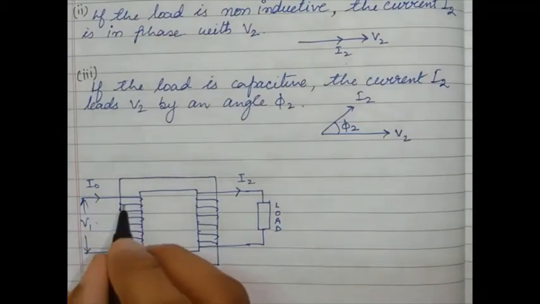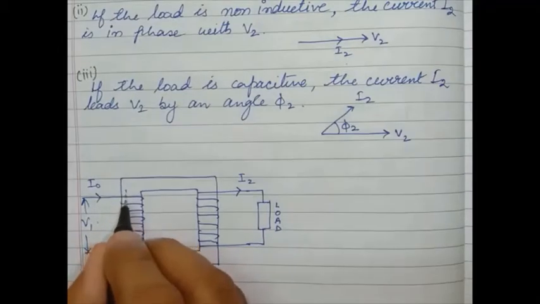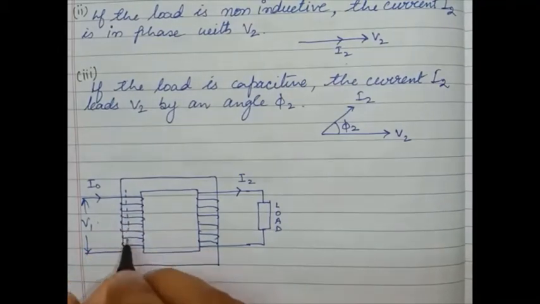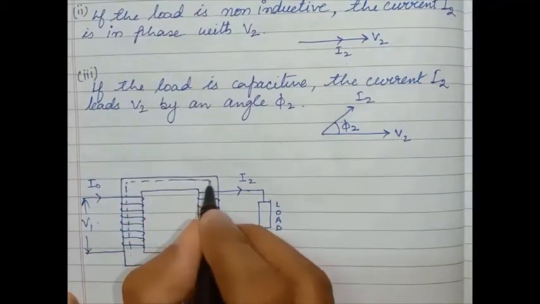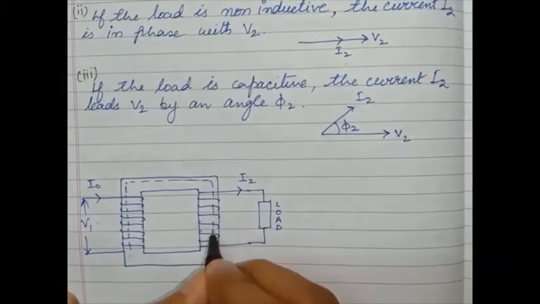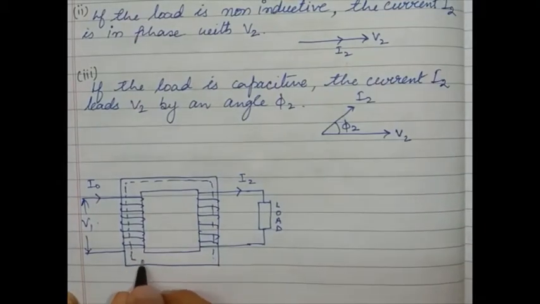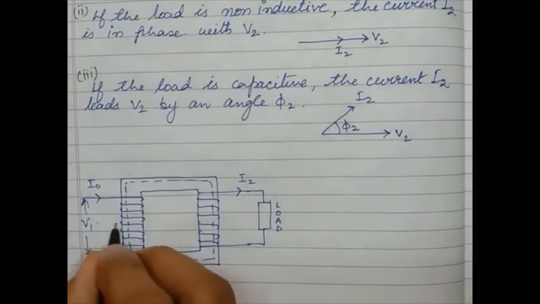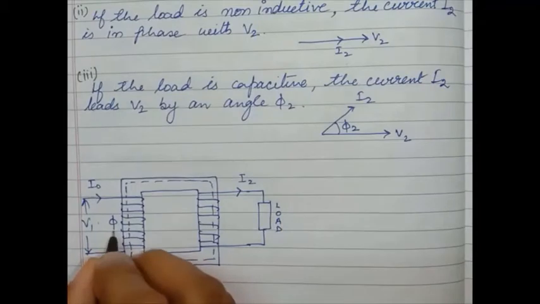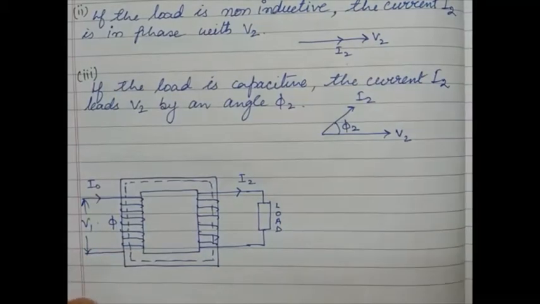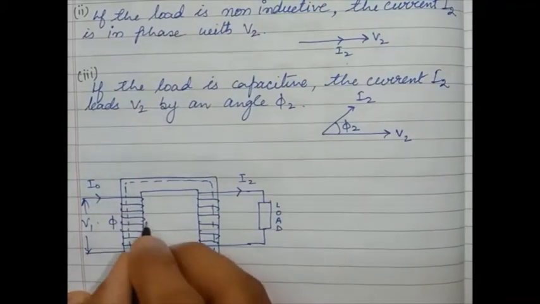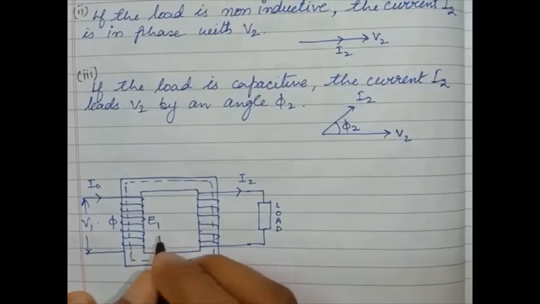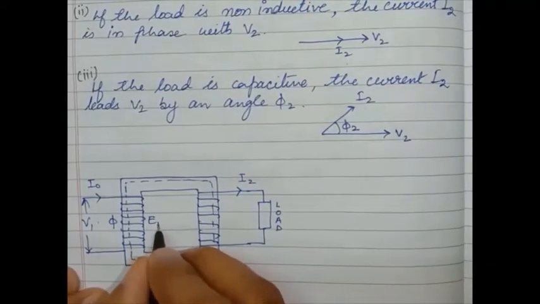Because of this I0, the main flux phi is set up in the core, which links with the secondary winding of the transformer. This dotted line shows the flow of flux phi, the main flux. When this flux links with the primary winding, it induces an EMF E1.